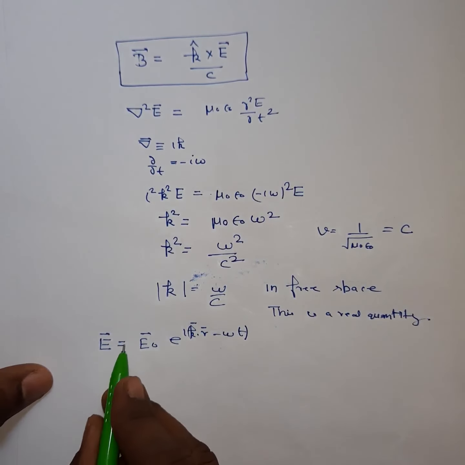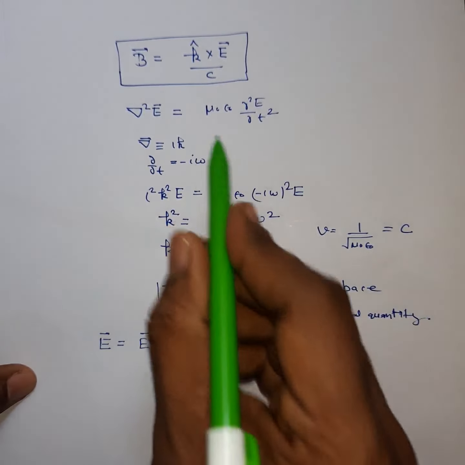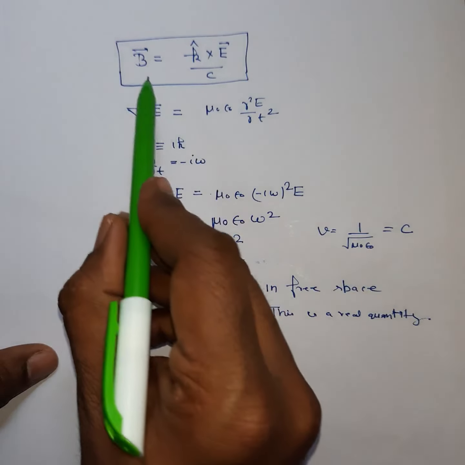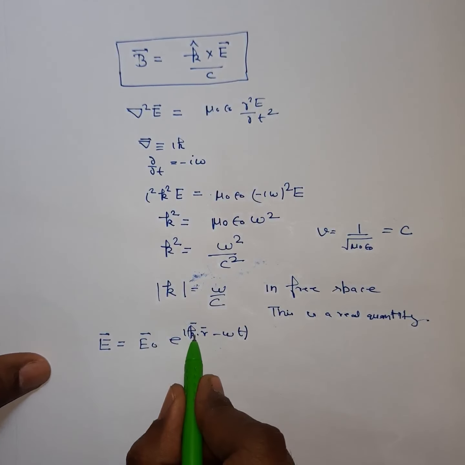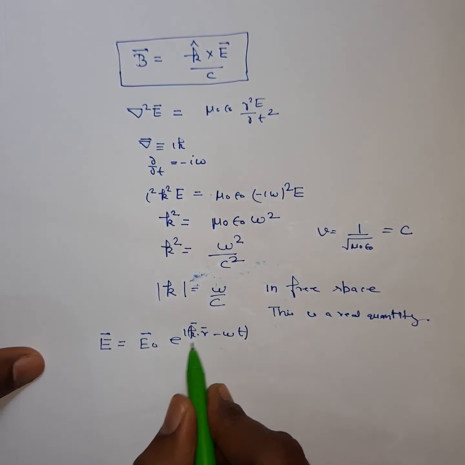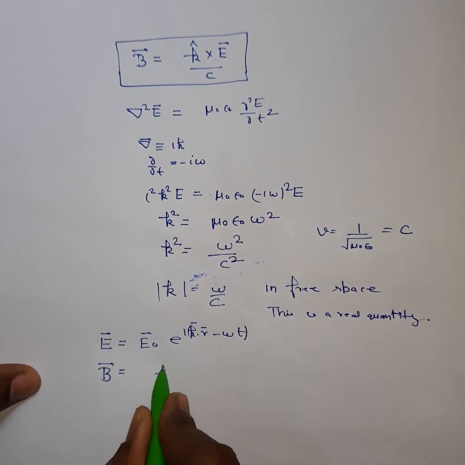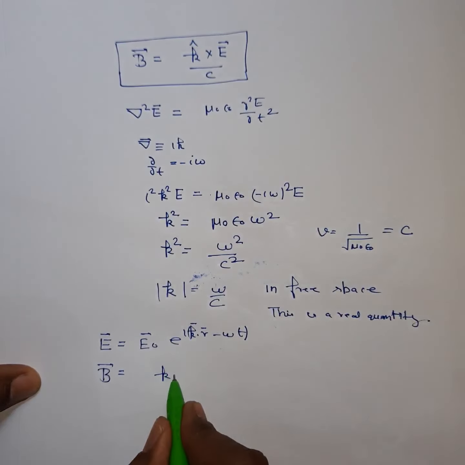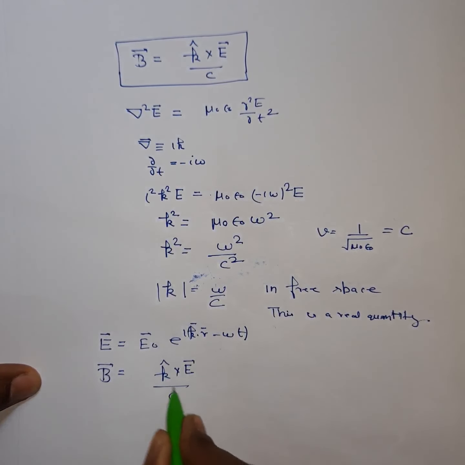So if you know the electric field vector, I want to tell you how you can calculate B. Where k is the wave propagation vector, you can write B as k cap cross E vector by c.